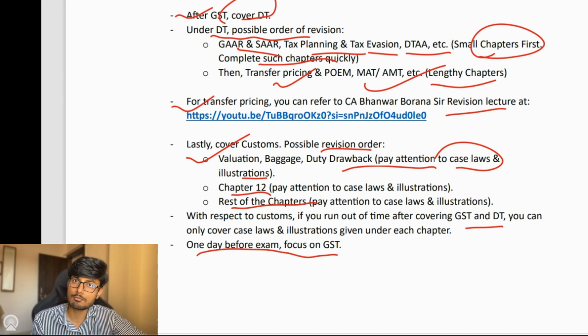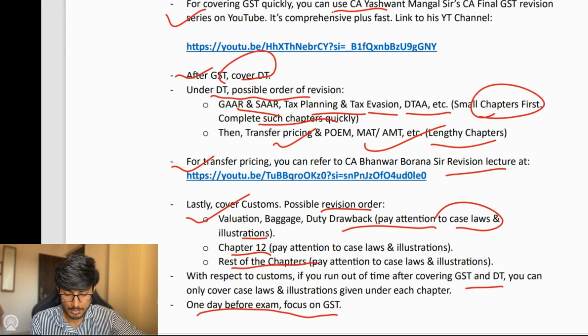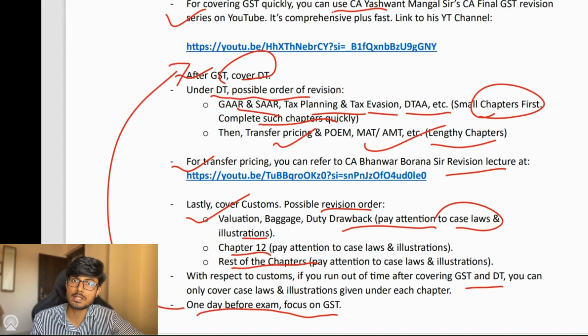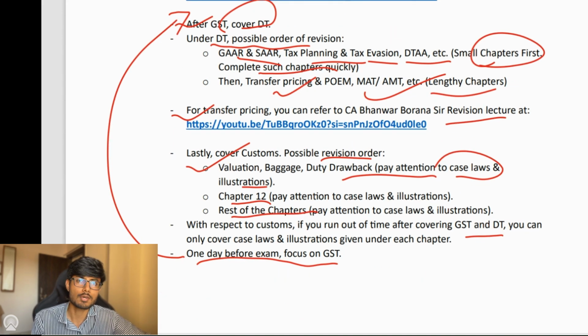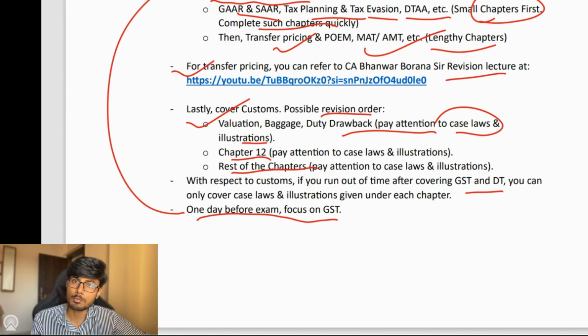And one day before the exam, focus on GST. You can again use the revision series by CA Yashwant Mangal Sir for one-day-before revision. This will help you to cover the subject fast and yet comprehensively. So this is all about ATL.